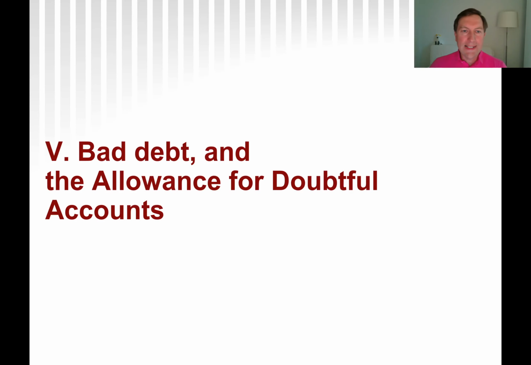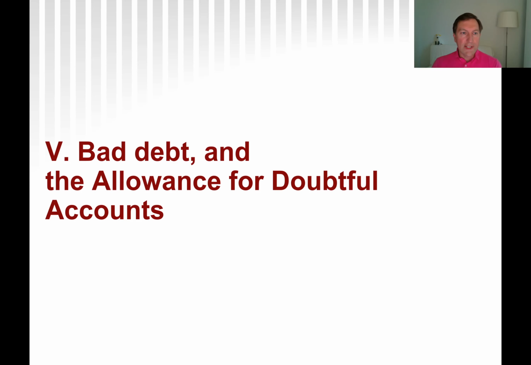The last item to talk about in connection with revenue is accounting for bad debt and the related balance sheet account called allowance for doubtful accounts, or sometimes called allowance for uncollectible accounts. Allowances are a very important class of balance sheet accounts that allow us to deal with estimates on the balance sheet. There are allowances related to receivables, there are allowances related to inventory, and all assets basically have allowances, right? And there are analogous accounts called reserve accounts on the balance sheet on the liability side that work in a very similar way.